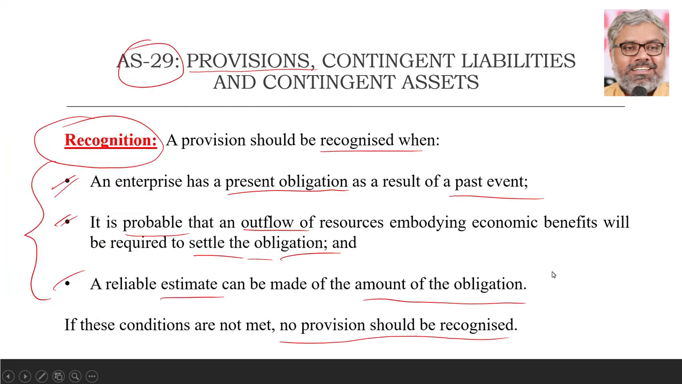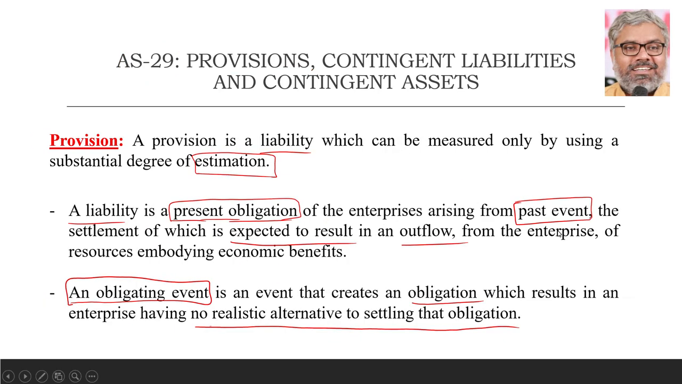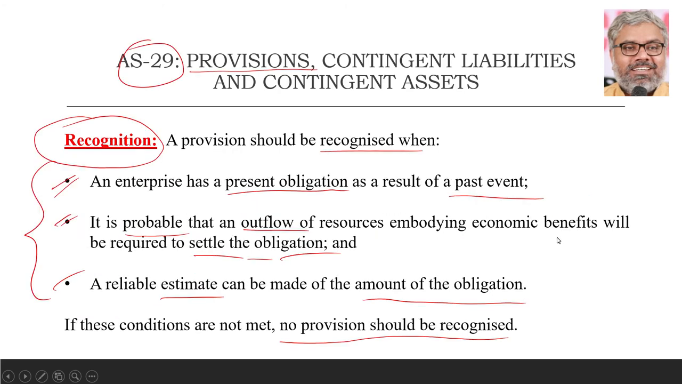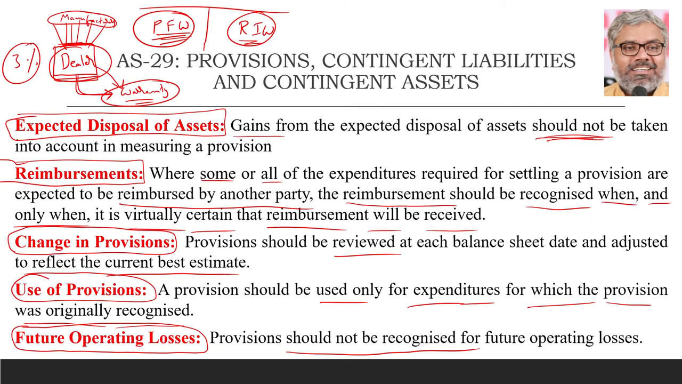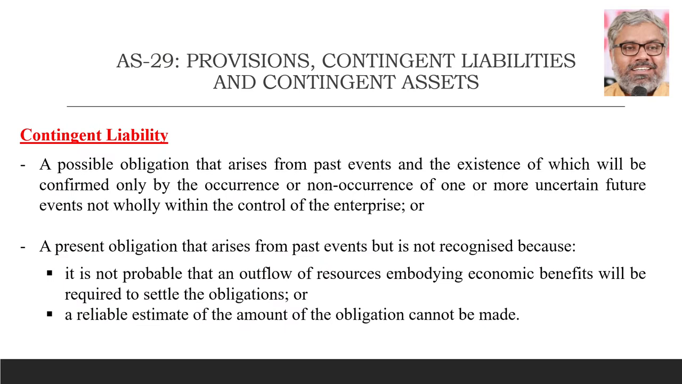These are the key aspects related to the first point in this AS 29. What is a provision? When should it be recognized? What are the points to be considered while calculating and recognizing and accounting for provisions? Very important aspect of AS 29. Now moving on to the second aspect, that is contingent liability. What is a contingent liability?